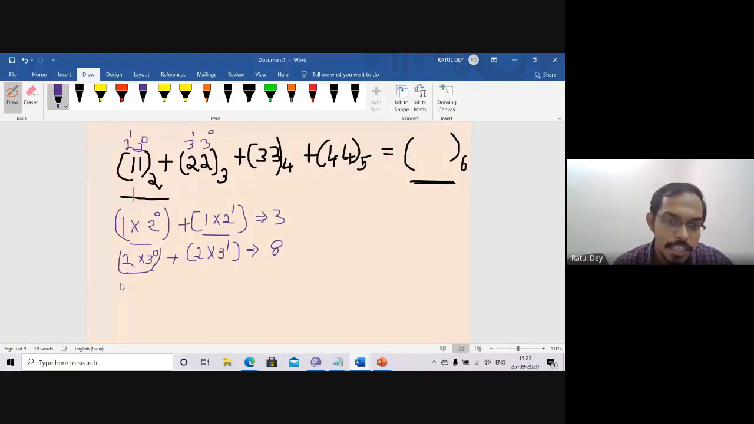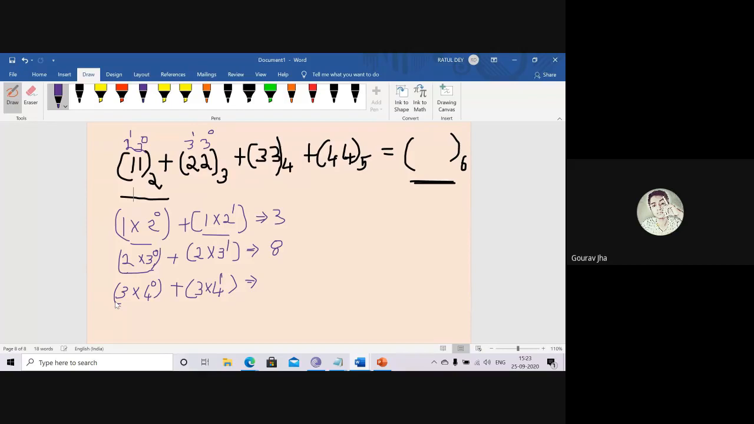Now what is the value of the next one? 3 multiply 4 to the power 0 plus 3 multiply 4 to the power 1. क्या वैल्यू आएगा? 15. Can anyone say? 15.